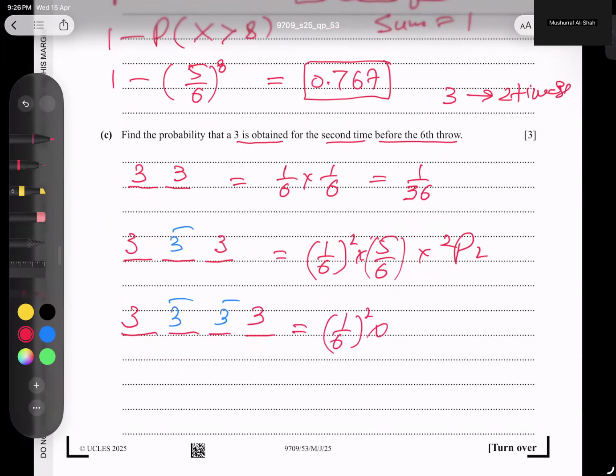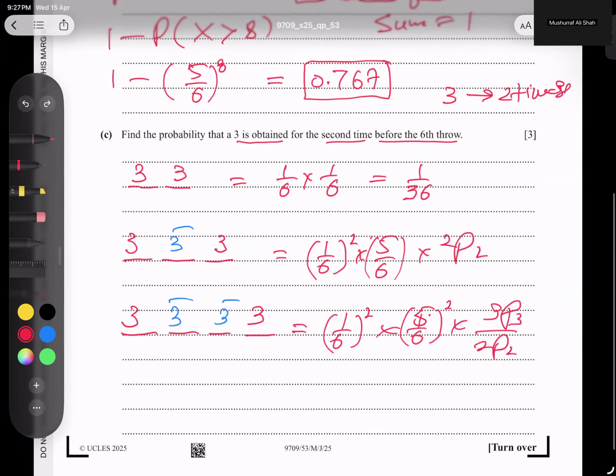But this time, we have not 3 coming 2 times, so I will write 5 over 6 to power 2 now. But the interesting part, how many possible ways to have this one? Because two numbers are the same and one different. So 3P3 divided by 2P2, due to repeating.